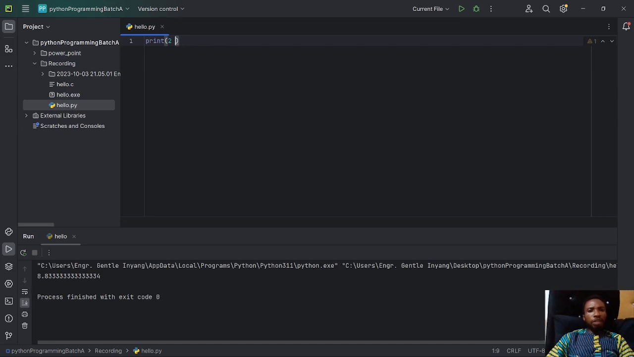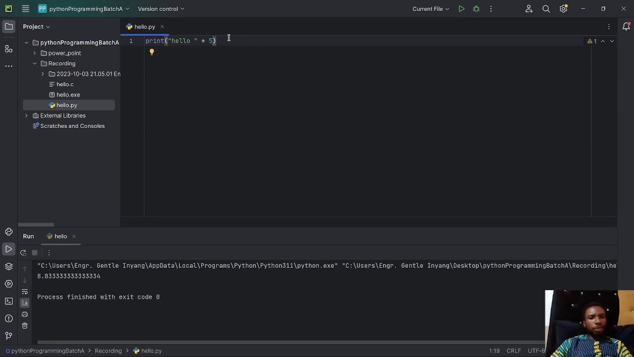And another thing you can actually work with print is that you can replicate strings. What does that mean? For instance, I want to print hello for like 5 times. I can simply pass hello here, and then I'm going to multiply this by 5.